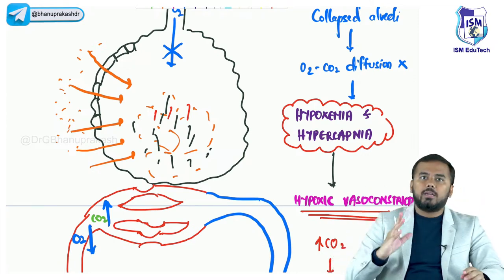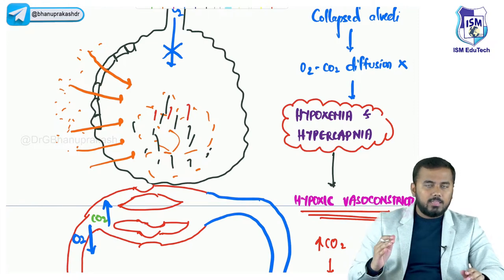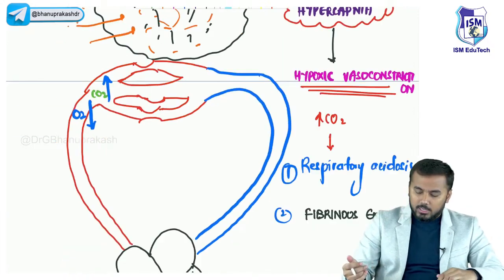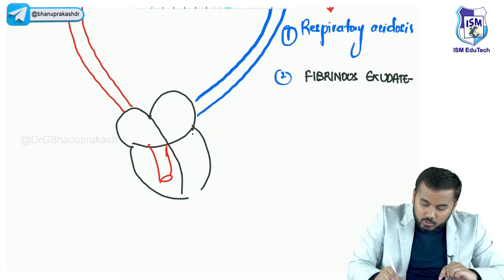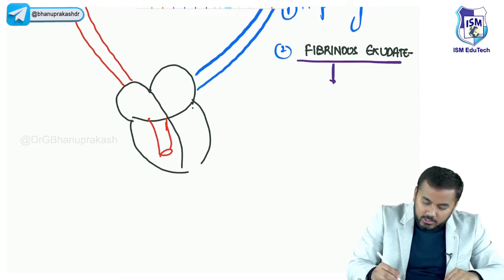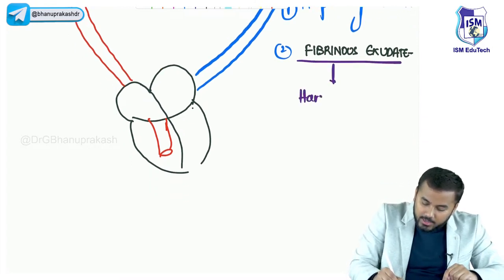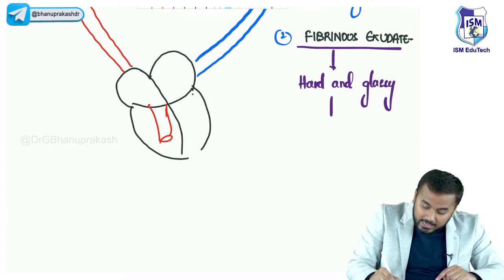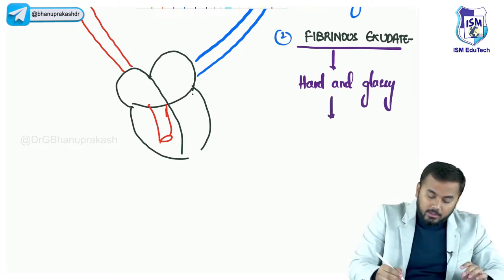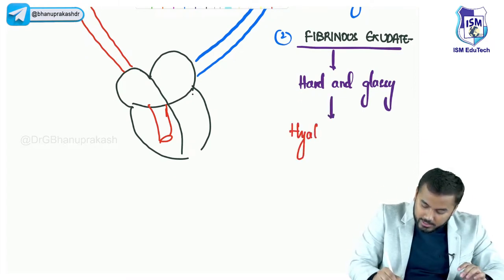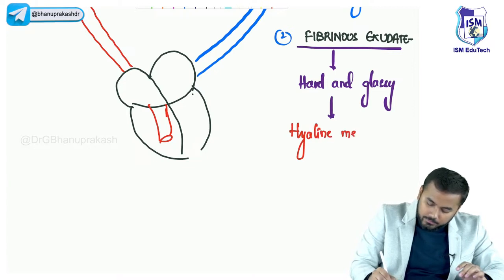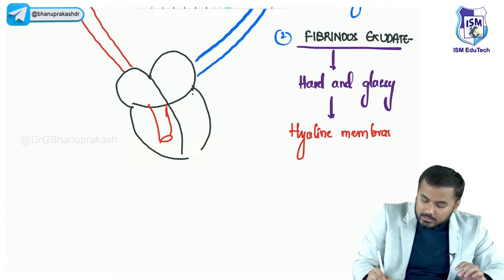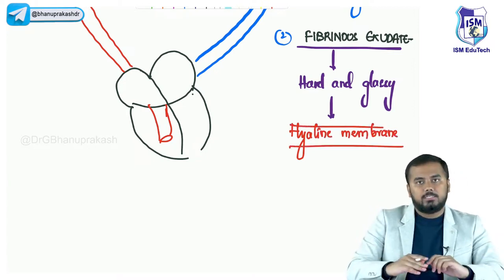इसीलिए इसको hyaline membrane disease बोलते हैं. Okay, that is why it is called hyaline membrane disease. So after some time, in the long run, the proteins within this exudate become hard and glassy. This hard and glassy layer formation जो भी है ना, this is called hyaline membrane. That is why you call it hyaline membrane disease.